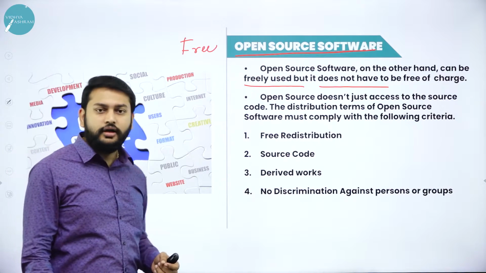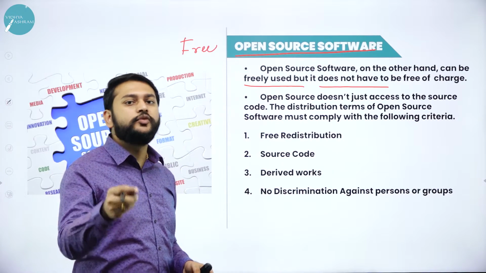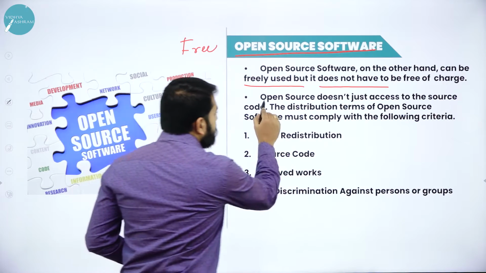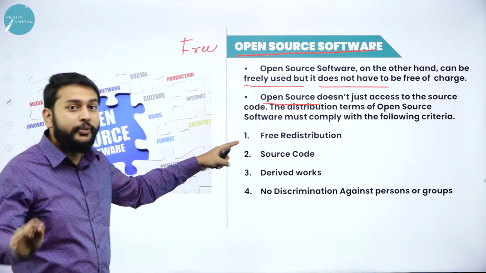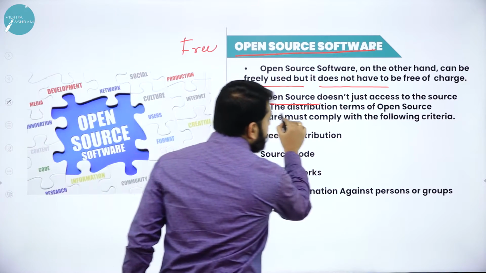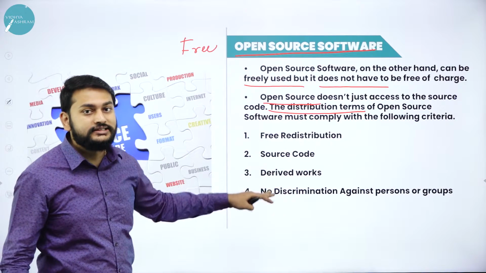So fine, free complete agi free agi sikkalla. So ಕೆಲವು ಸಿಗುತ್ತೆ, ಕೆಲವು ಸಿಗಲ್ಲ. You have to pay. That's what they are trying to understand. Right? This open source does not just access to the source code. Bari source code ge access matra sigta illa. Please understand the distribution terms of open source software must follow the things.